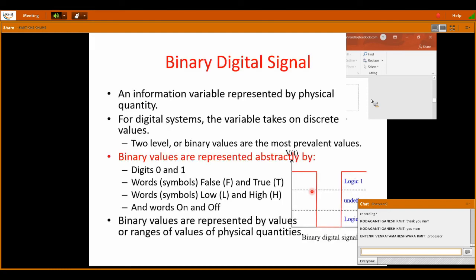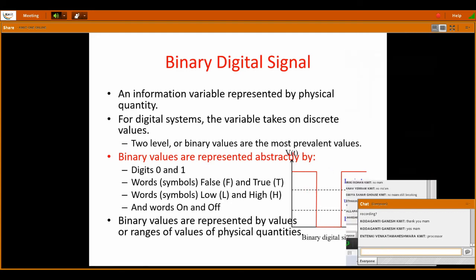Next, binary digital signal. How to represent data? Any information variable is represented by a physical quantity. For digital systems, this variable takes on discrete values. Of the discrete values, only 2-level or binary values are the most prevalent.